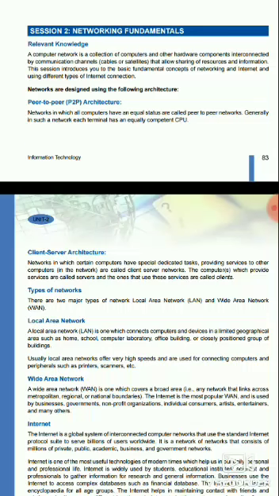So a computer network is a collection of computers and other hardware components interconnected by communication channels, means cables or satellites, that allows sharing of resources and information. Means if two or more computers are connected to each other through physical cables, or through wired or wirelessly, then they can share their resources and information and data also. In resources they can share their printer and scanner, and in information they can communicate to each other.